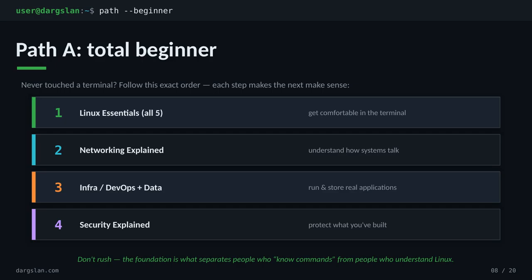Start with all 5 Linux Essentials videos in order and get genuinely comfortable moving around the shell. Then networking, so you understand how machines actually talk to each other. After that, infra, DevOps, and data. That's where you start running real applications. And finally, security, to protect what you've built. Don't rush this. The foundation is what separates people who memorize commands from people who actually understand Linux.